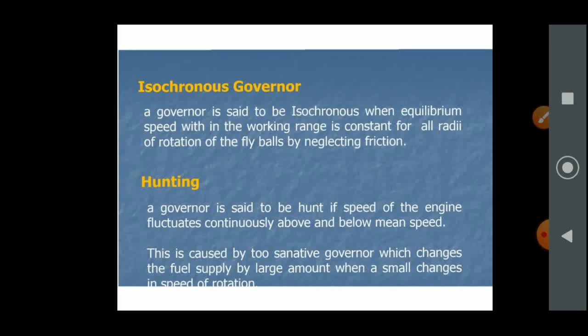Hunting. A governor is said to hunt if the speed of the engine fluctuates continuously above and below the mean speed. We can say that if the equilibrium speed fluctuates, that is nothing but hunting. This is caused by too much sensitiveness of the governor, which changes the fuel supply by a large amount for a small change in speed of rotation.